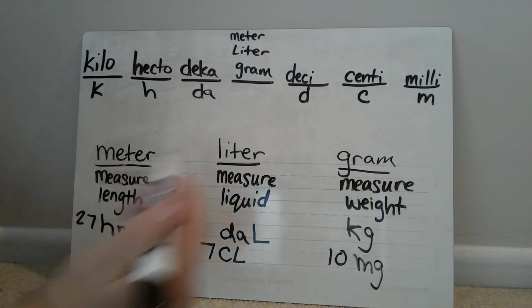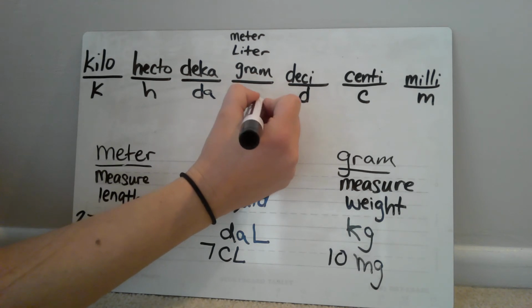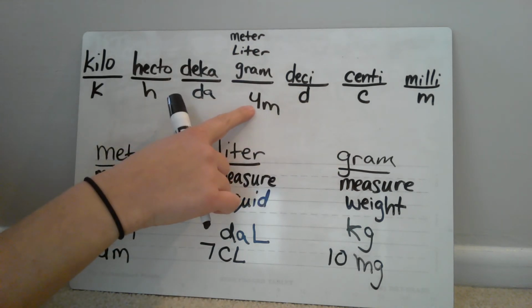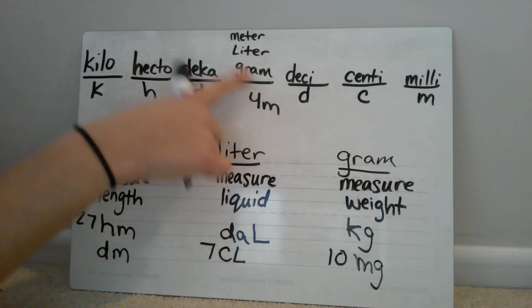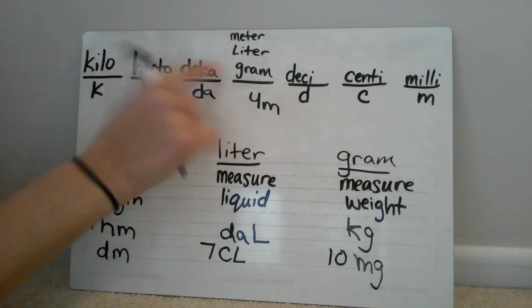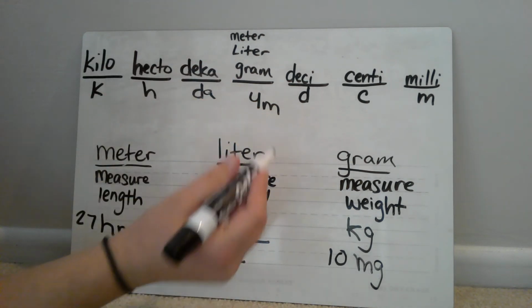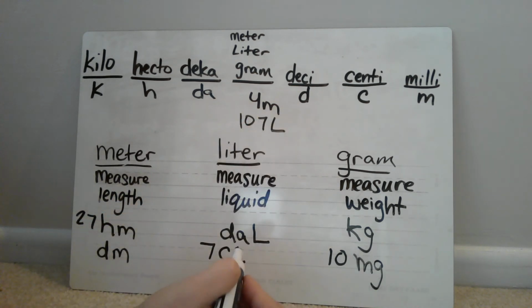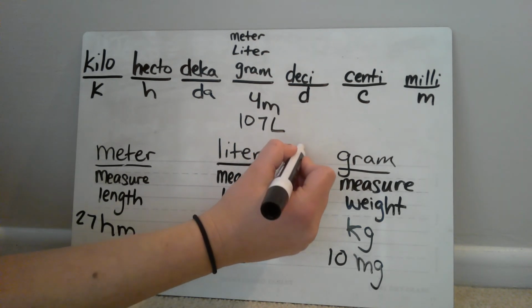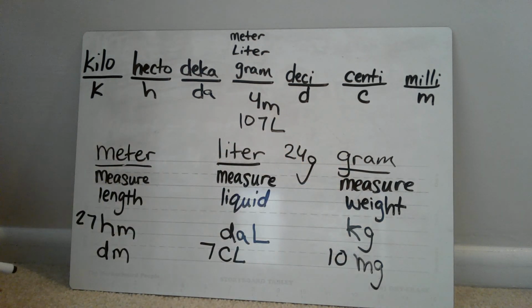The last thing is if you ever see something like 4M, that's talking about 4 meters. It doesn't have two letters after it, so that means we're just talking about our base units of meters, liters, or grams. So we could say 4 meters, 107 liters, or we could say 24 grams. Okay? So this is how we label our units in the metric system. In our next video, we will get into actually using the metric system to convert between different measures.